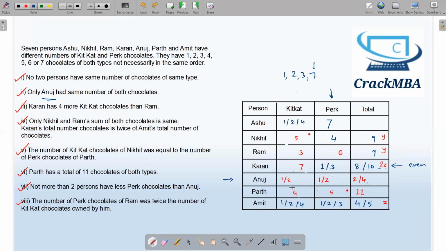Okay, I have to go back to the initial assumption and erase 1. And this is my final value of Anuj. 2 and 2, that is 4. If 2 is over here, I can remove 2 from here. Okay, then what else? See, 7 plus 1 is 8. 7 plus 4 is 11. But 11 is already over here with Perk, so 11 cannot come over here, and we will have a total of 8 in Ashu.